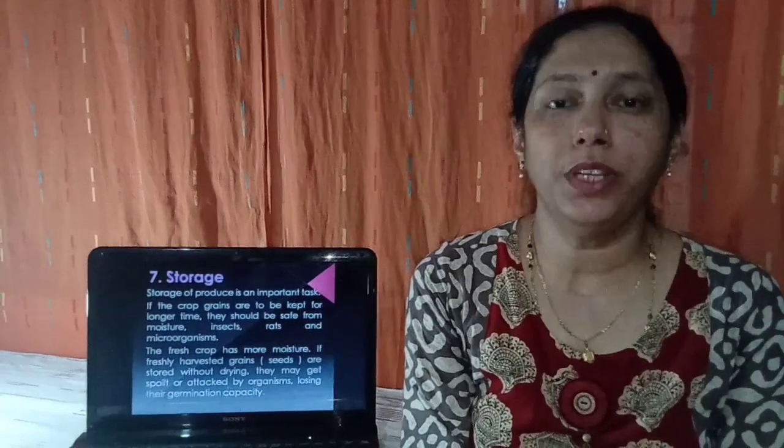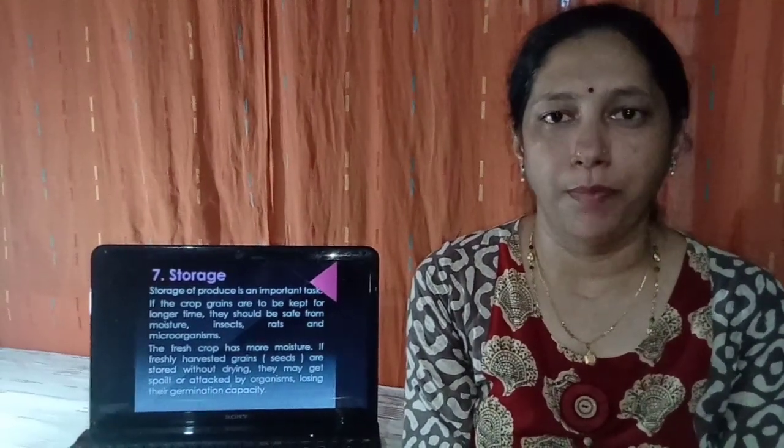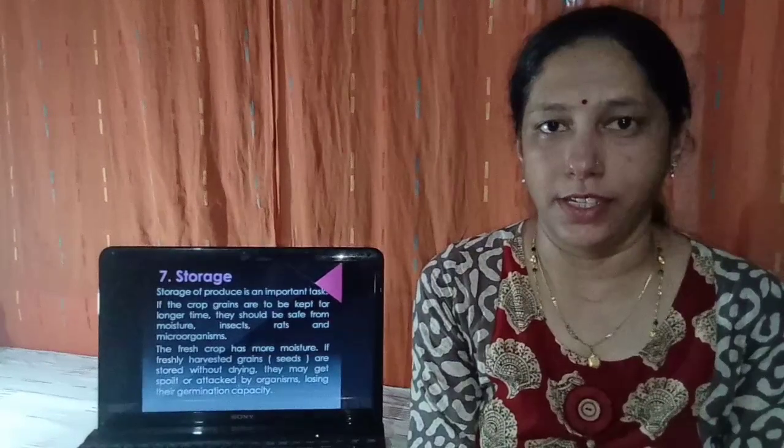Today we are going to discuss about the seventh step of agricultural practices, that is storage. This is the last step of agricultural practices. Storage of the grains is an important task. After harvesting, threshing and winnowing, the grains are obtained.